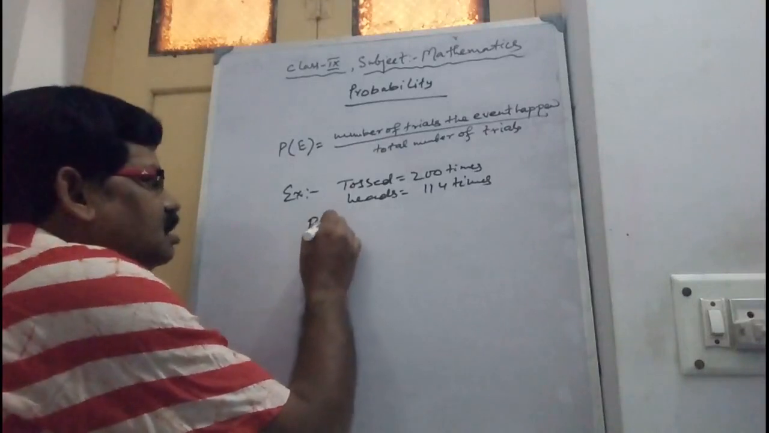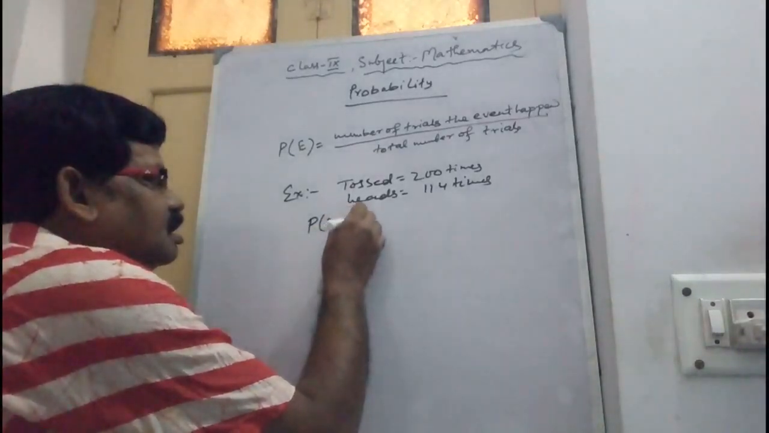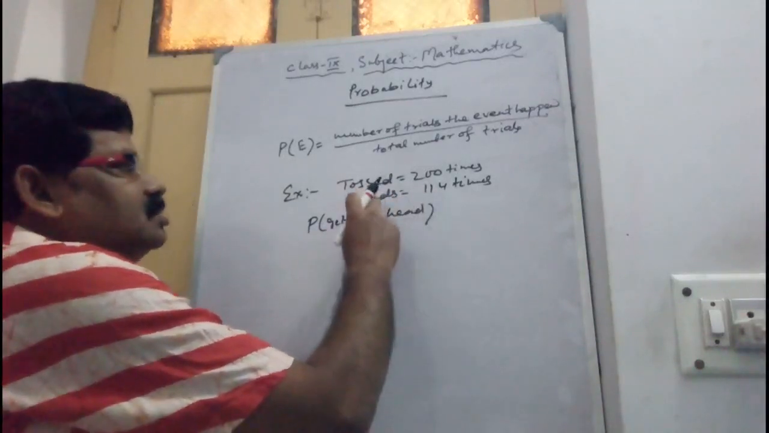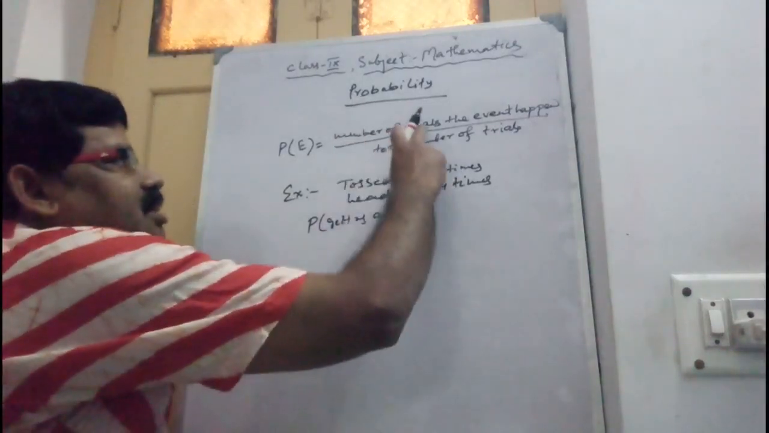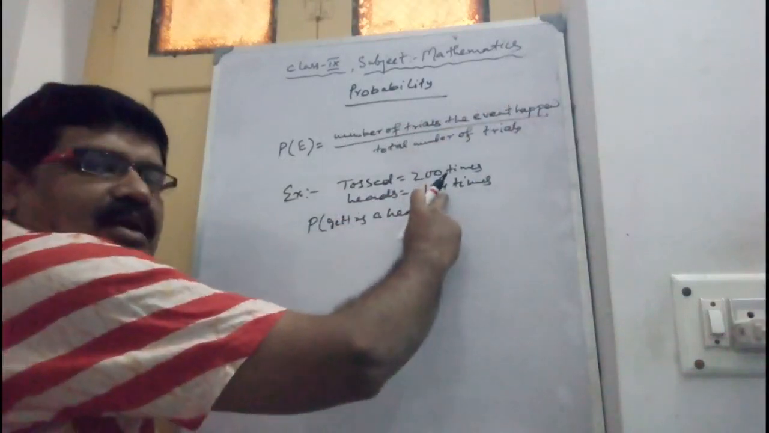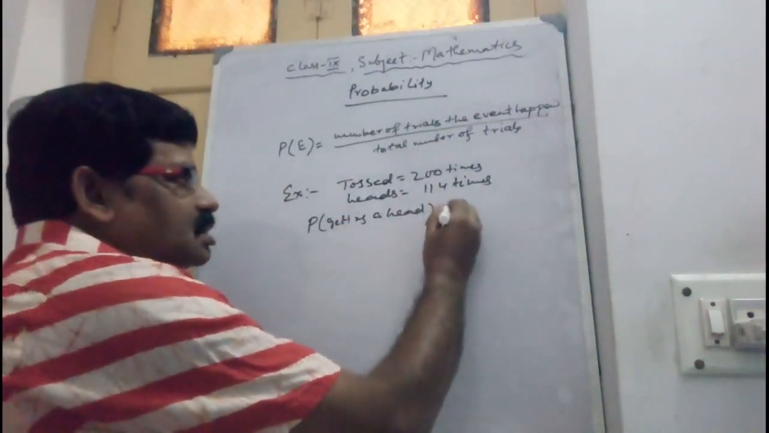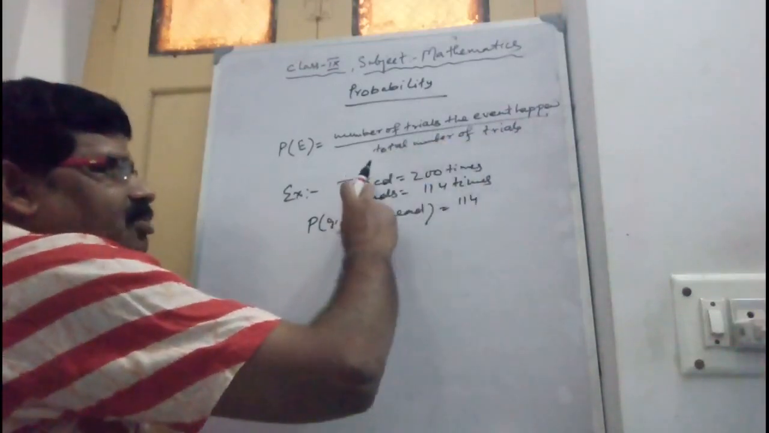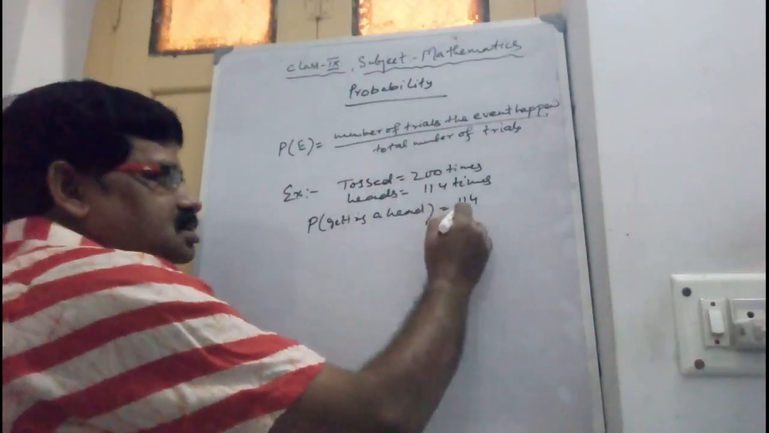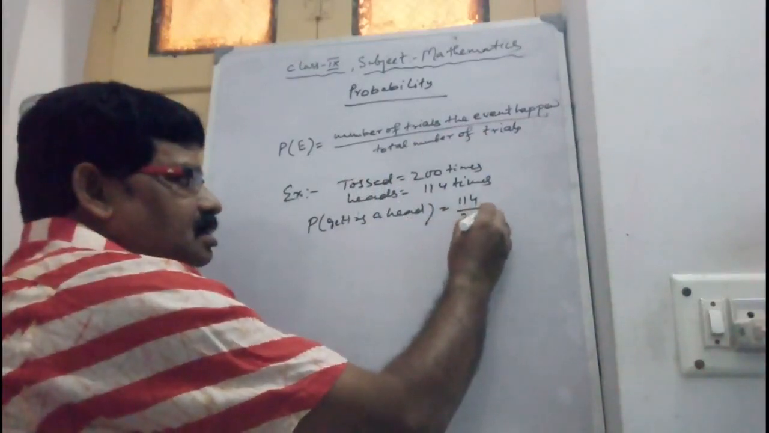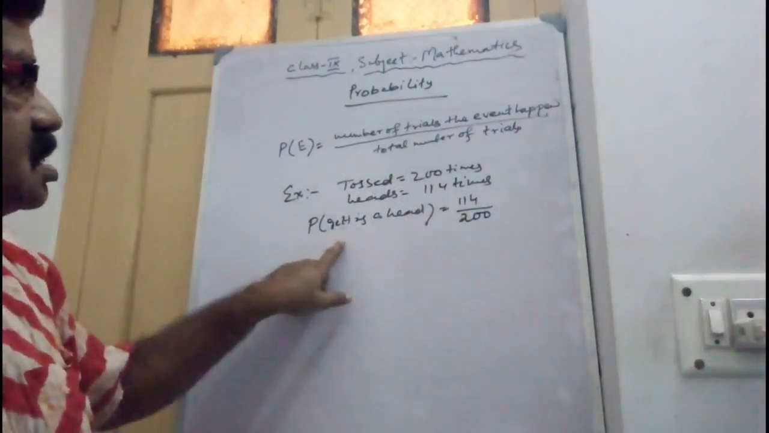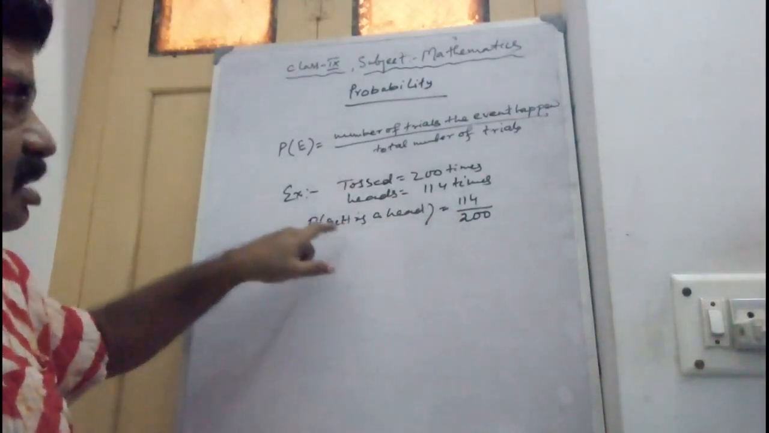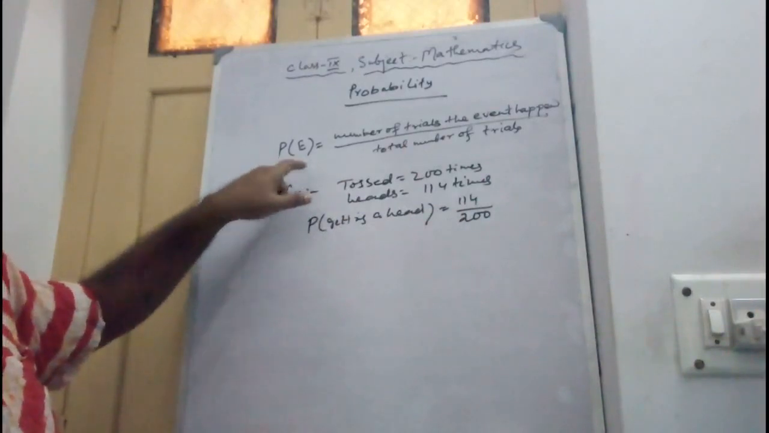So P equals 140, the number of times the event happened. How many times did heads come? That is 140. Total number of trials: how many times was the coin tossed? That is 200. This gives the probability of that event. Getting a head is known as the event.